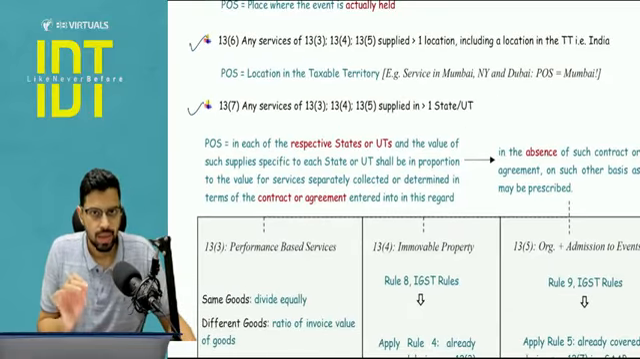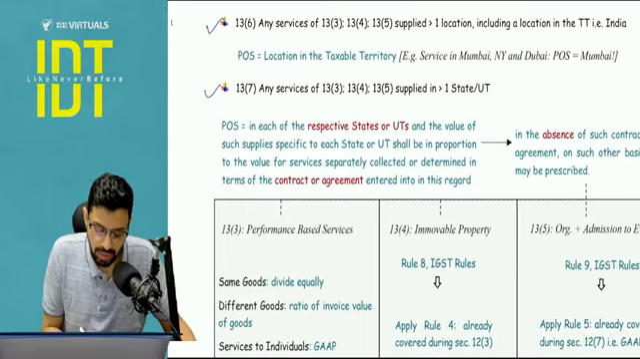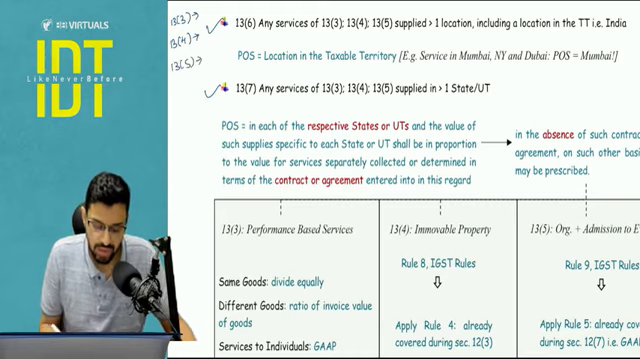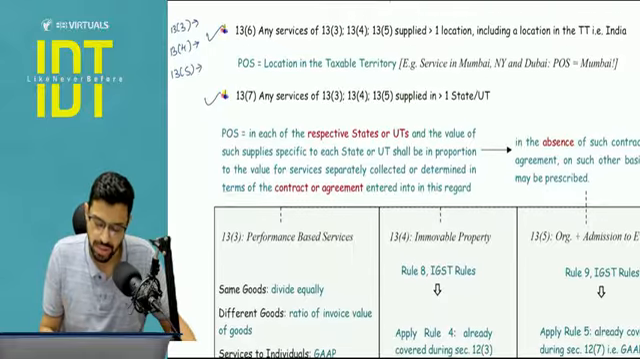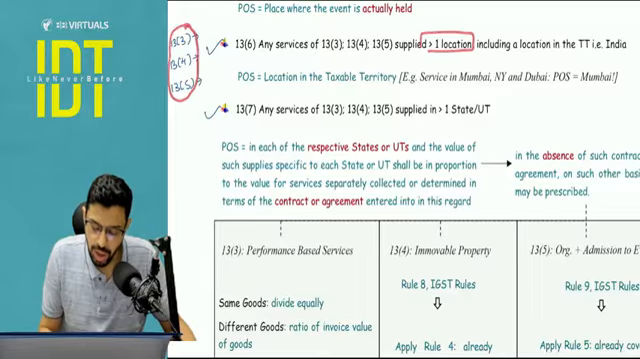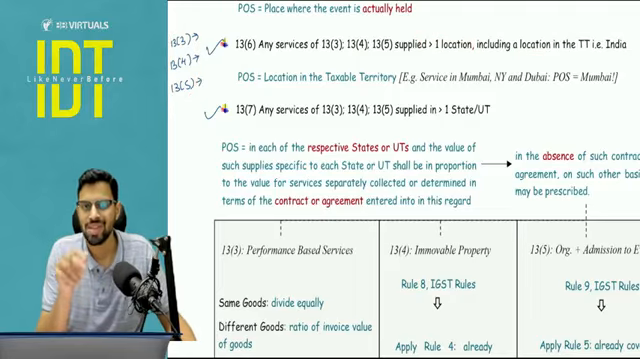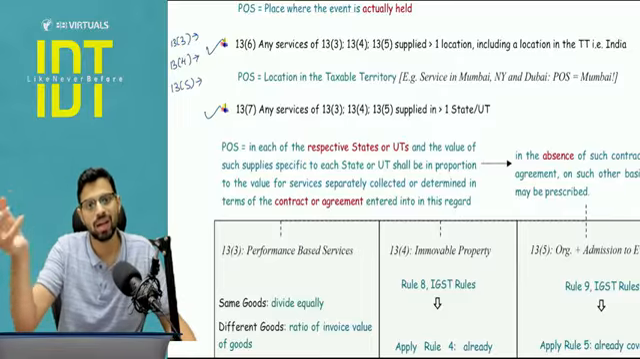Please understand this properly. 13.6 and 13.7 are linked to the above three, 13.3, 13.4 and 13.5. What are these? 13.3 is performance based, 13.4 is immobile property, and 13.5 is with respect to event, admission as well as organization. Now what does 13.6 say? That if any of these three services are supplied in more than one location, including a location in taxable territory. I'm not talking about more than one state in India. I'm talking about more than one country including India.